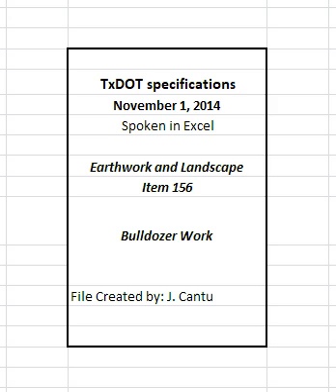4. Measurement. This item will be measured by the actual number of hours of use of the specified type of equipment operated. 5. Payment. The work performed in accordance with this item and measured as provided under Measurement will be paid for at the unit price bid for bulldozer work. This price is full compensation for furnishing and operating equipment, labor, materials, tools, and incidentals. Sprinkling and rolling will not be paid for directly but will be subsidiary to this item. Work performed under this item will not include work specified for payment under other items.